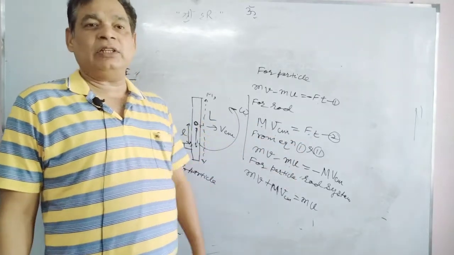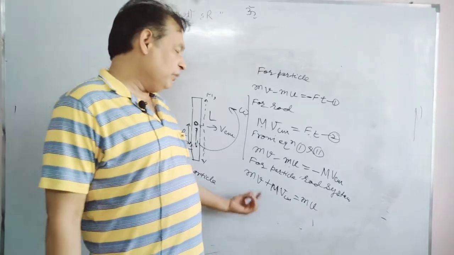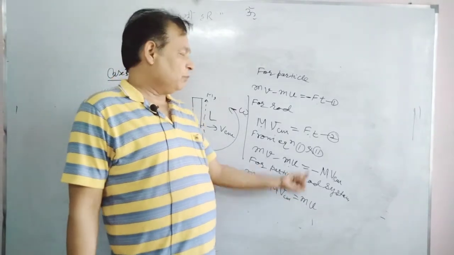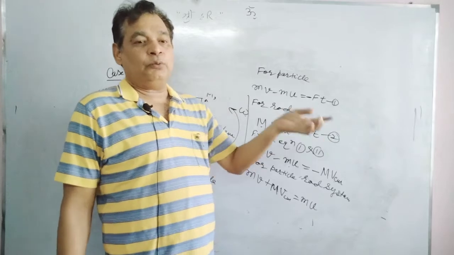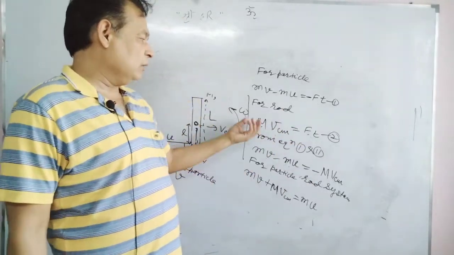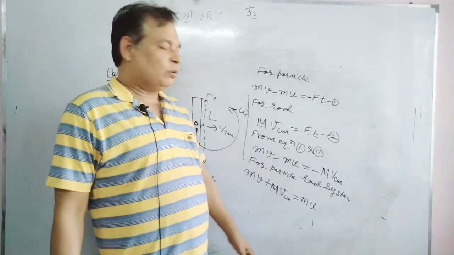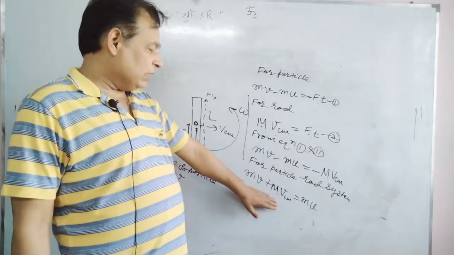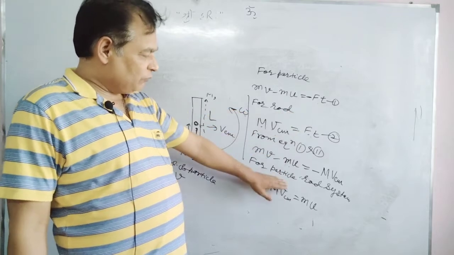Otherwise, with conservation of linear momentum we can write it directly, but from this we can write force in terms of these quantities and relate the time of impact to them. So I did not write it directly, it came from these two.